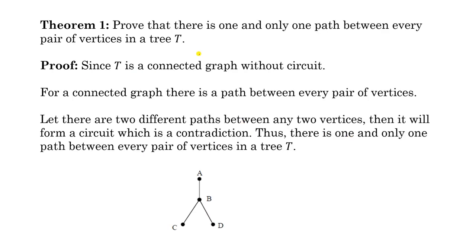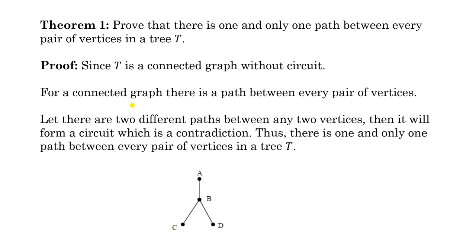Now, some results about trees. The first theorem is: prove that there is one and only one path between every pair of vertices in a tree. It's very simple to prove. Look at this. Since T is a connected graph without circuit, this is the definition of a tree. Now, how can we prove this theorem? So, we will use contradiction to prove this theorem.